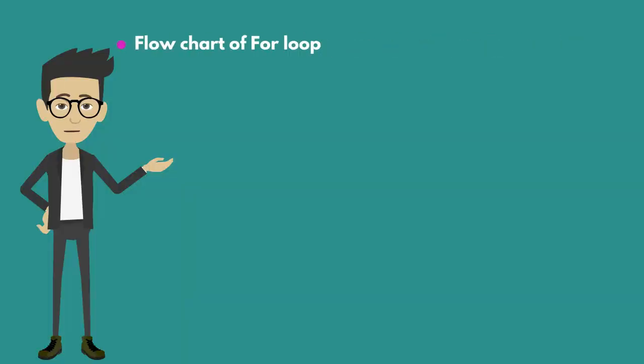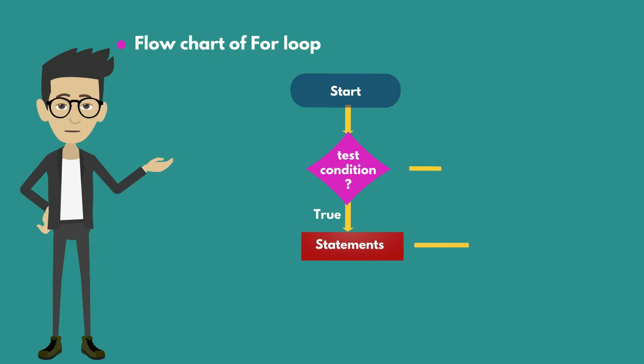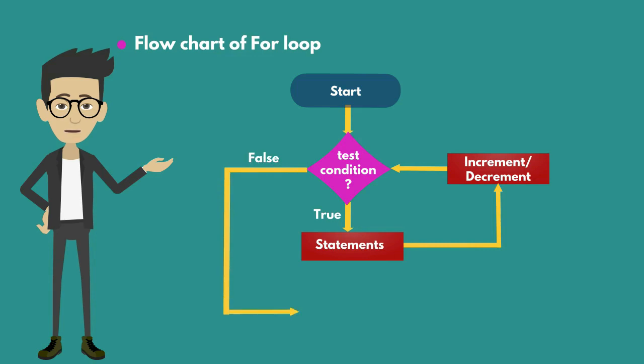Flowchart for loop. Start. Test condition. If the test condition is true, statements will be executed. After the statement, the increment or decrement operation takes place. If the test condition is false, it will come out of the loop. This is how execution of a for loop takes place.